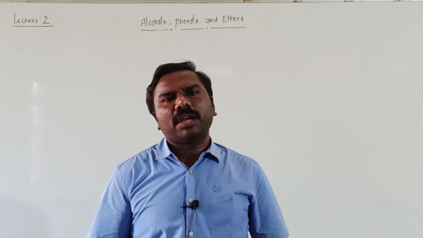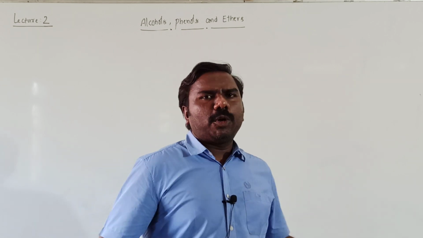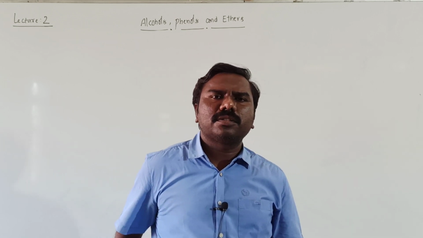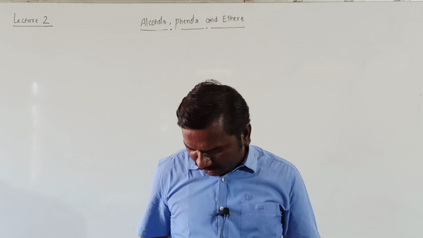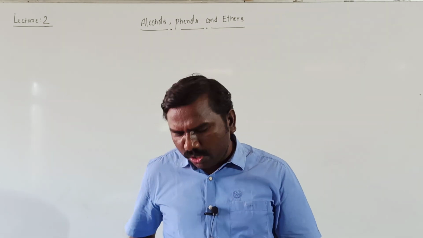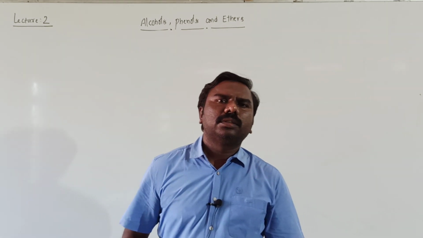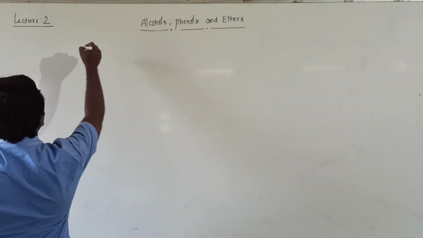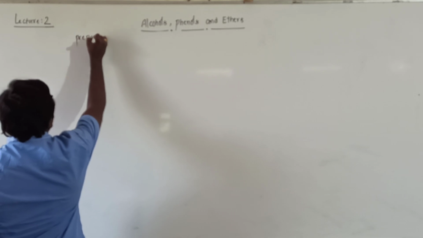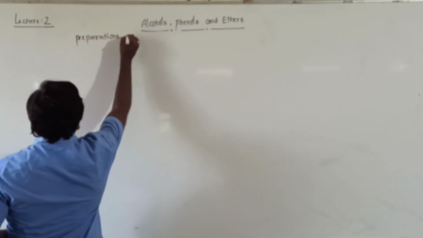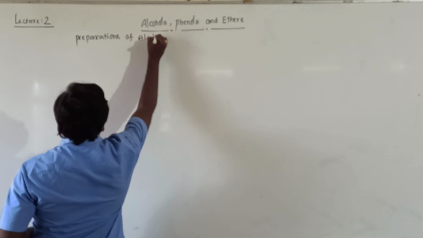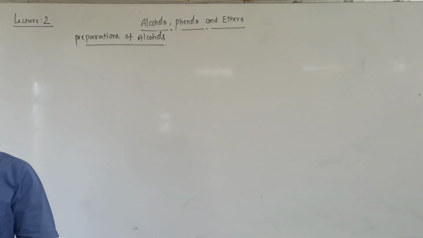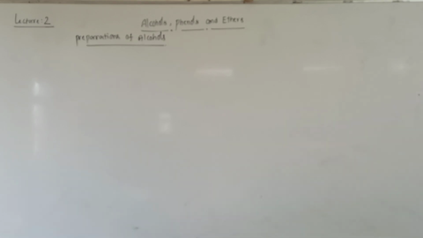In the last session we have completed IUPAC nomenclature of alcohols and phenols and structure of alcohols, phenols and ethers. So in this session I am going to discuss preparations of alcohols and phenols. Now the first one is preparations of alcohols. The first method is a very important method: from alkenes.